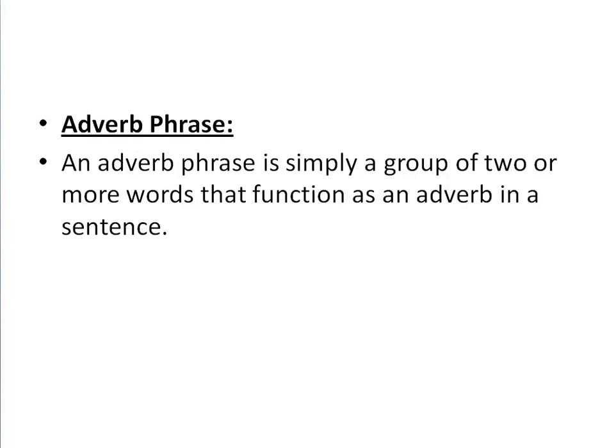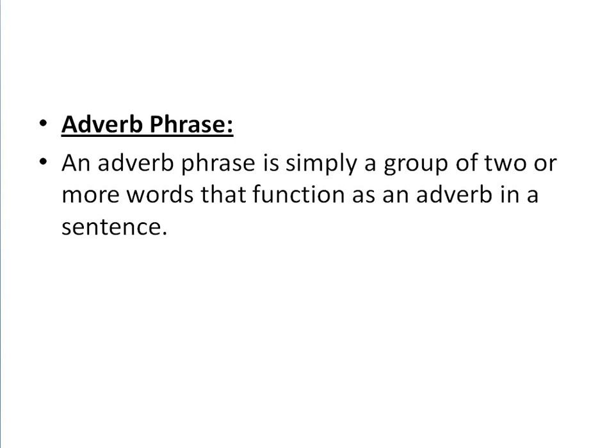Adverb phrase. So what is a phrase? You all know that a phrase is a part of grammar, or we can say a syntactic unit that cannot contain a subject-predicate relationship. So this relationship is missing in a phrase.